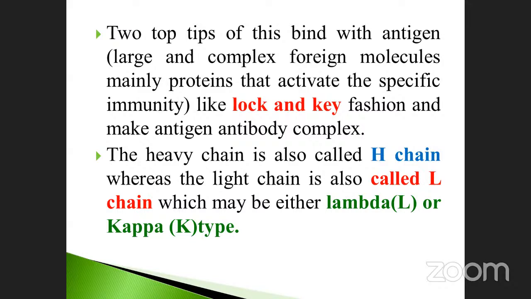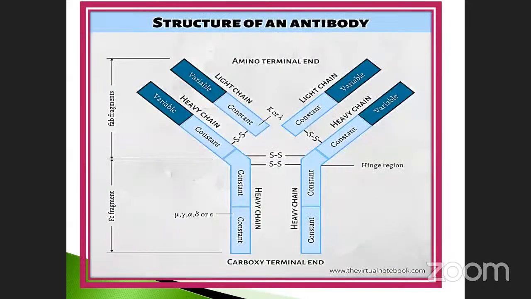The heavy chain is also called the H chain, already we discussed, whereas the light chain is called the L chain, which may be either lambda or kappa. Lambda is denoted as L, kappa denoted as K. Already we discussed lambda as well as kappa. See, this is the variable region, isn't it?